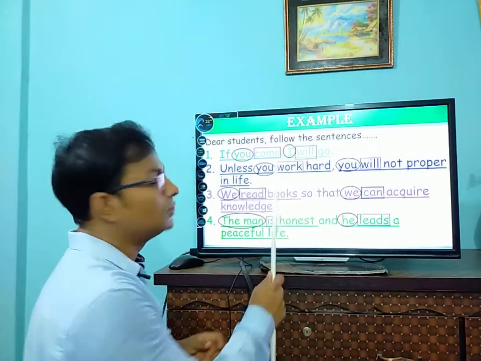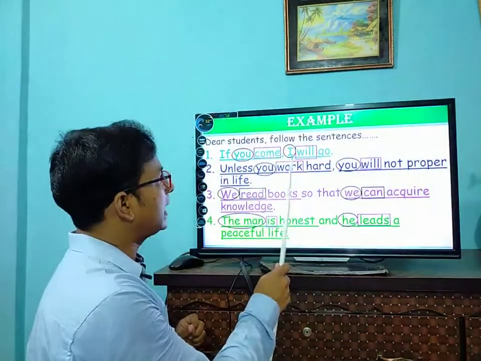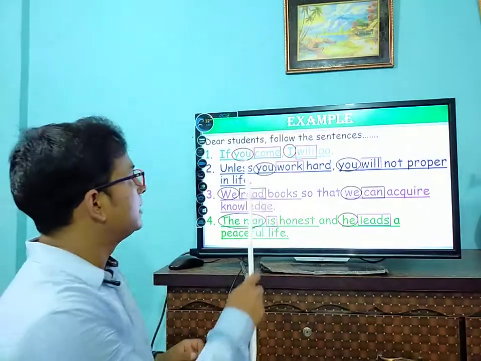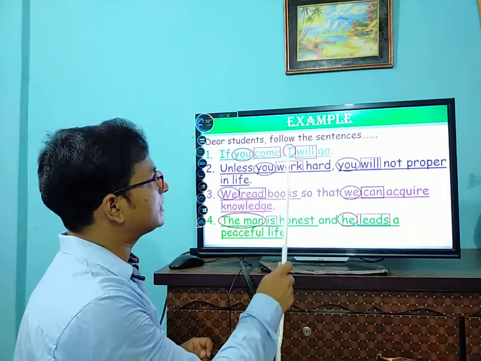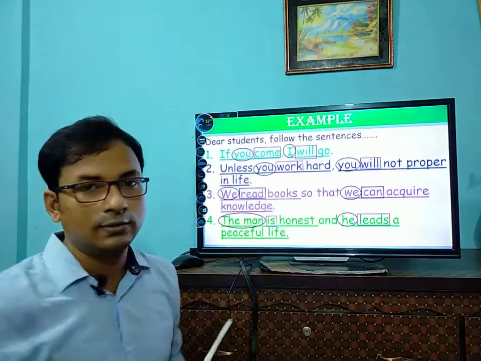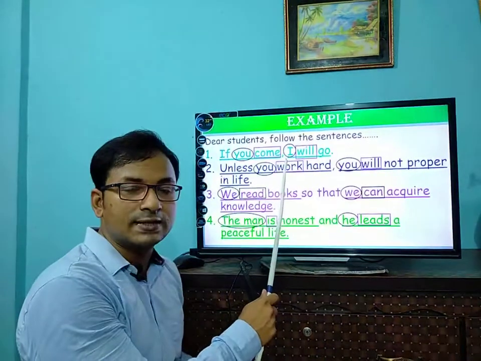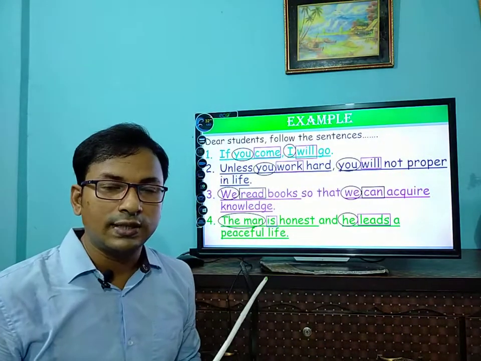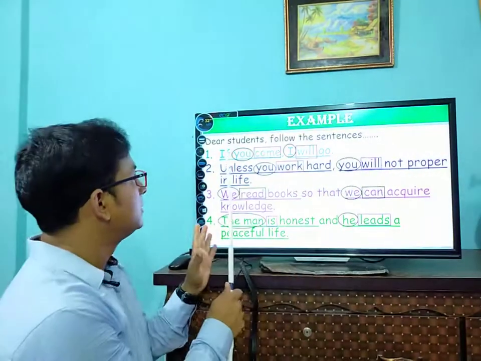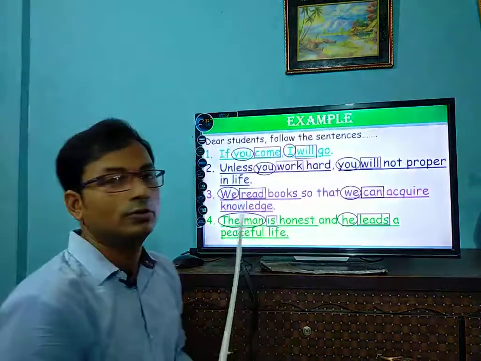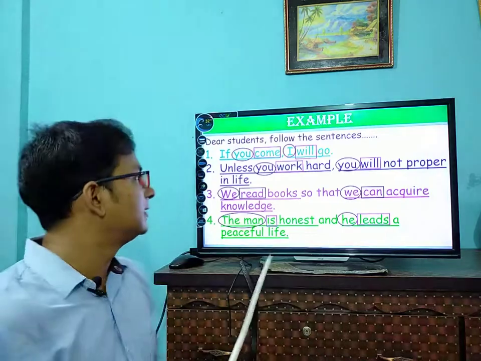If you come, I will go. There are also two parts in a sentence. The first part is, if you come, then I will go. We will find a subject you, finite verb come. Subject I, finite verb will. So can you say what type of sentence it is? Is it a simple sentence, complex, or compound? Yes. There are two clauses. If you come, I will go. So it is an example of a complex sentence.